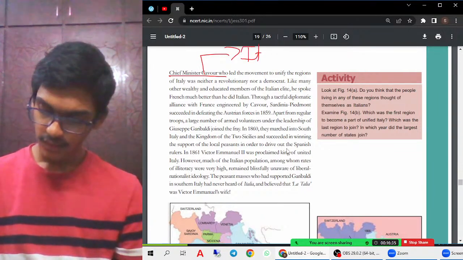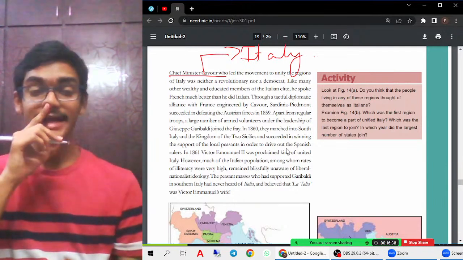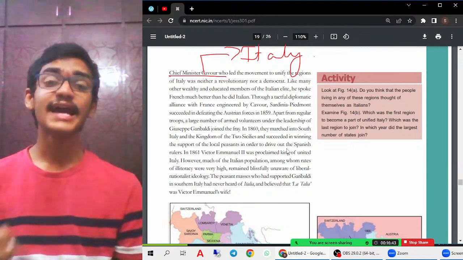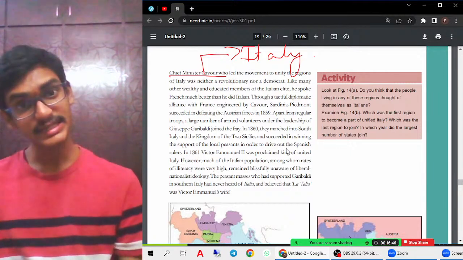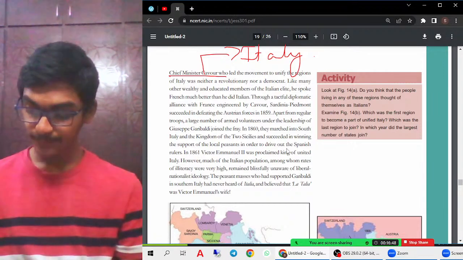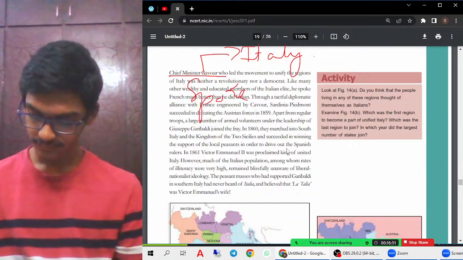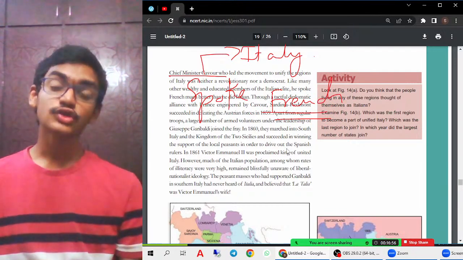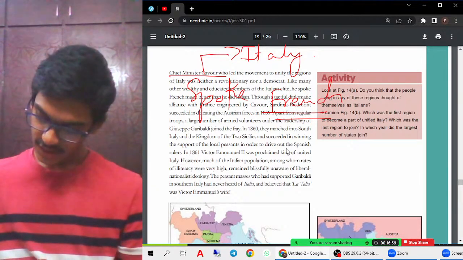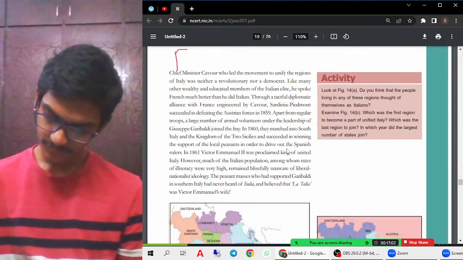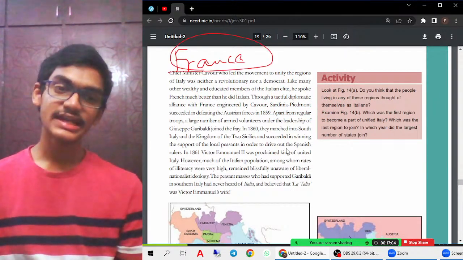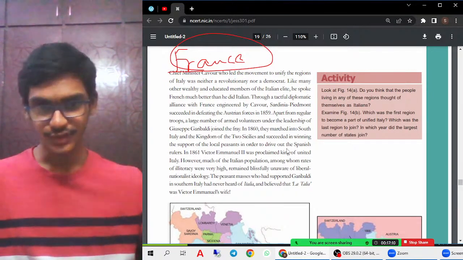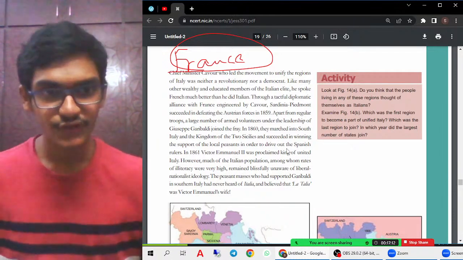So Cavour actually did that. He spoke French better than Italian. Even being in Italy, being the chief minister of Italy, he spoke French much better than Italian. So he formed an alliance with France. France helped in the unification process of Italy, just as Prussia helped in the unification process of Germany.